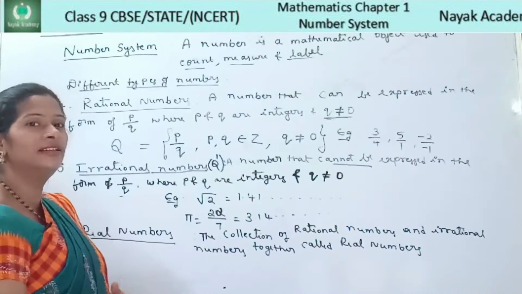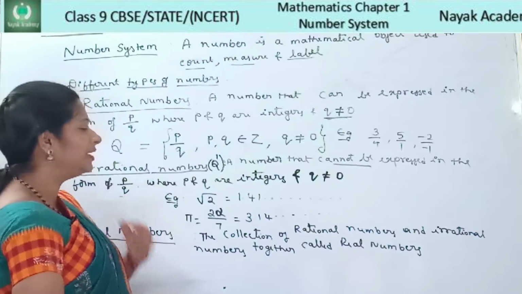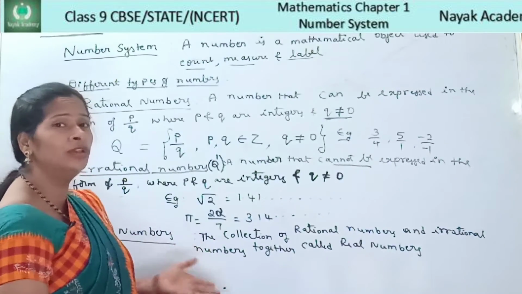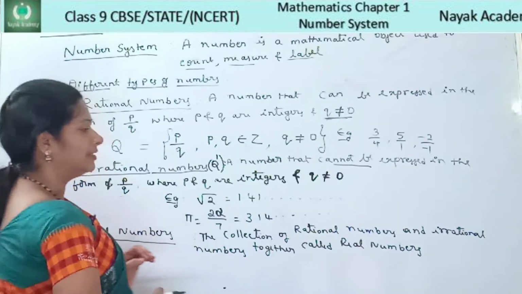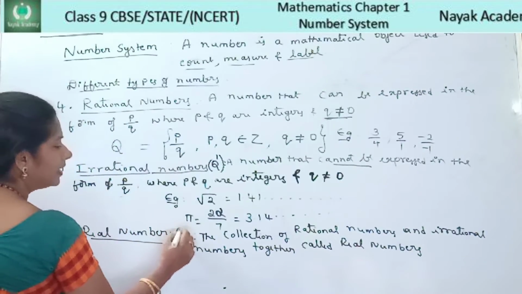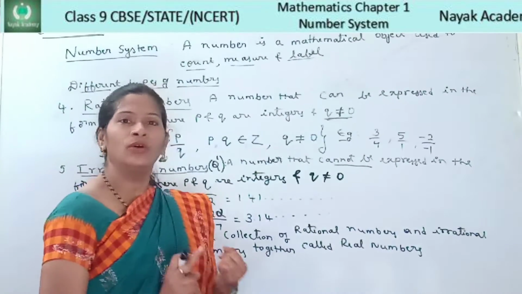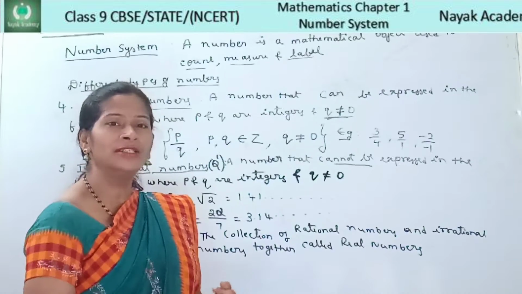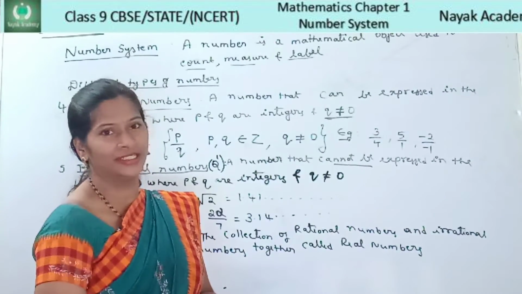Now let us learn the last type of numbers, that is real numbers. What do you mean by real numbers? The collection of all the rational numbers and irrational numbers together we call real numbers, and it is denoted by the symbol capital letter R. So real numbers include all the natural numbers, whole numbers, integers, rational numbers and irrational numbers.